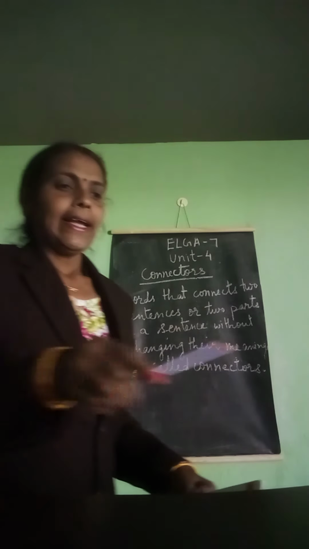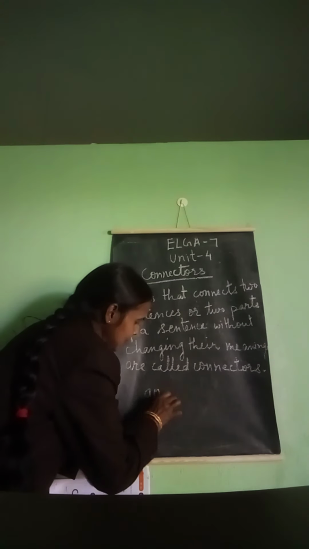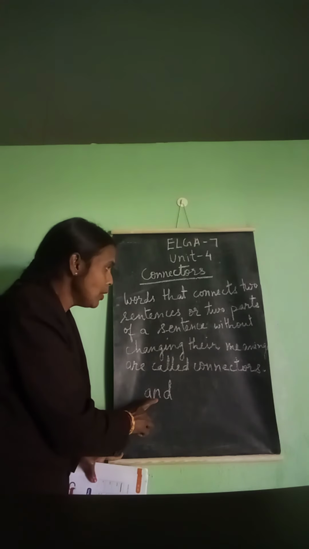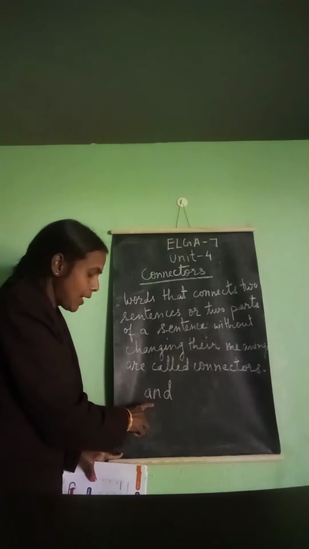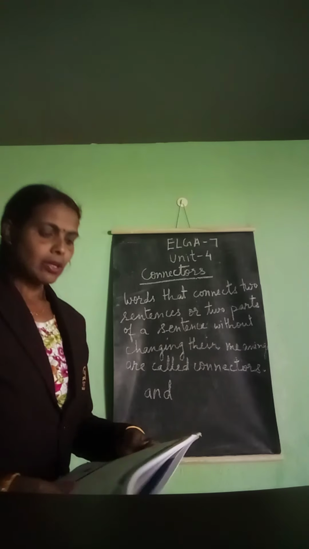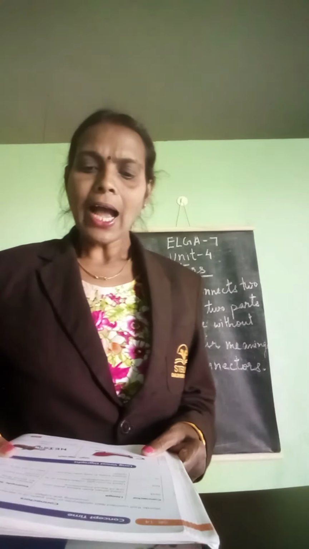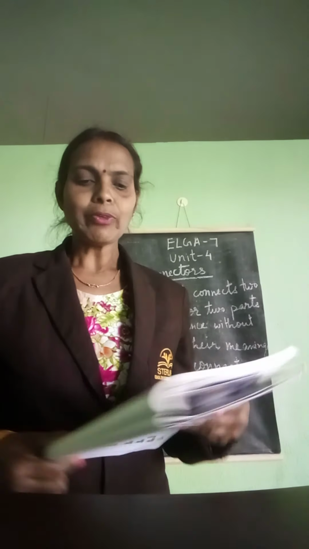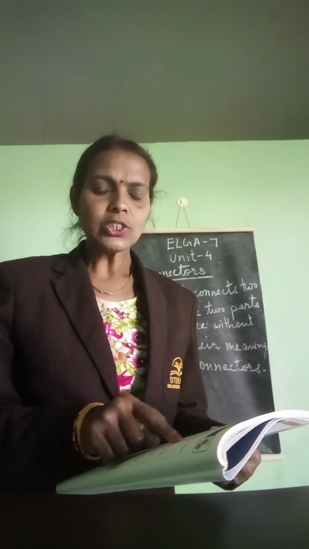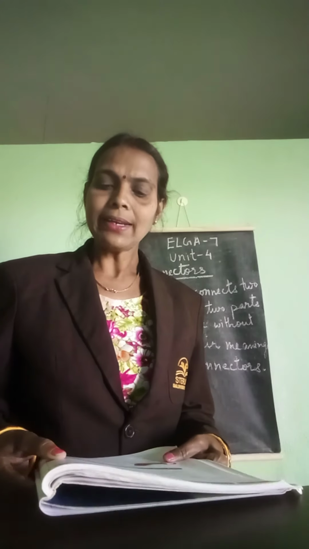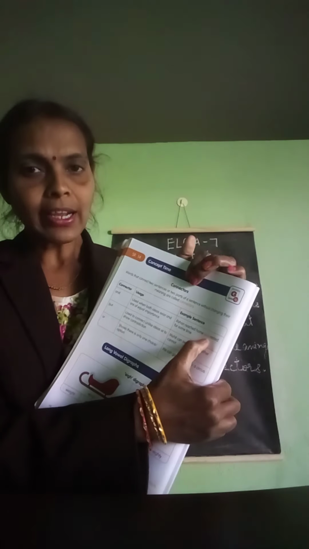So, and. You all know this word, A-N-D, and it is a connector. It connects two sentences or two parts of a sentence and it won't change the meaning. And is used when both ideas exist and are of equal importance. Example: Rohan reached home and rested for some time. Here, and is the connector.